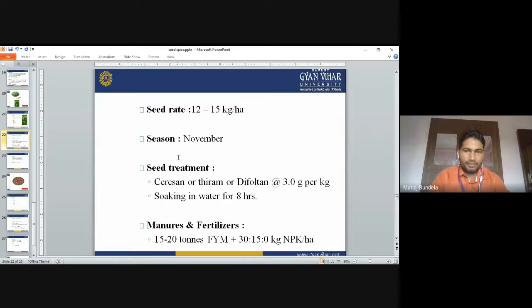Soaking in water for 8 hours: before sowing, we soak the seeds in water for 8 hours to increase the germination percentage. Manure and fertilizers: 15 to 20 ton of FYM, and 30-15, meaning only 30 kg of nitrogen and 15 kg of phosphorus. Potassium is not required.